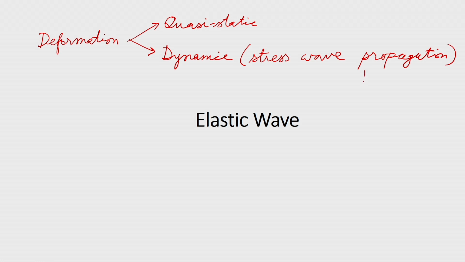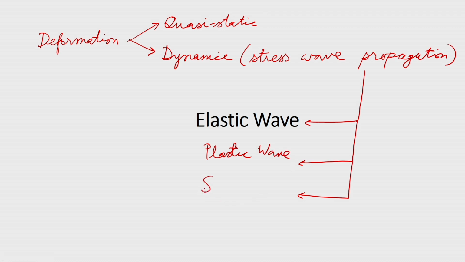Stress waves can be classified into three categories that we discussed earlier: elastic wave, plastic wave and shock wave.